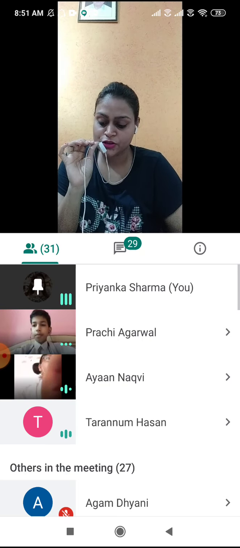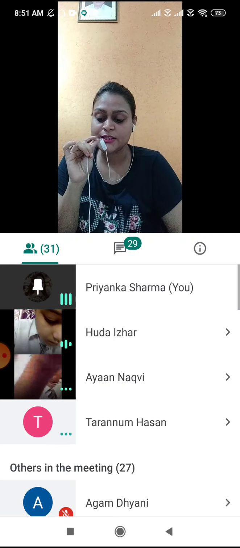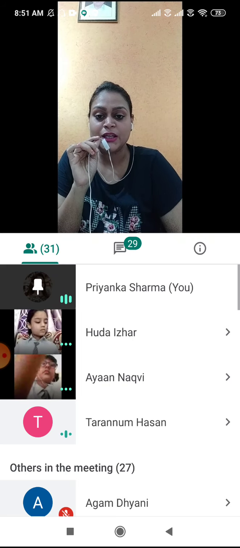So this is the definition. A pronoun is a word used in place of a noun. Then you write any 3-4 examples, and after that you will do one exercise, that is exercise B, in your copies.